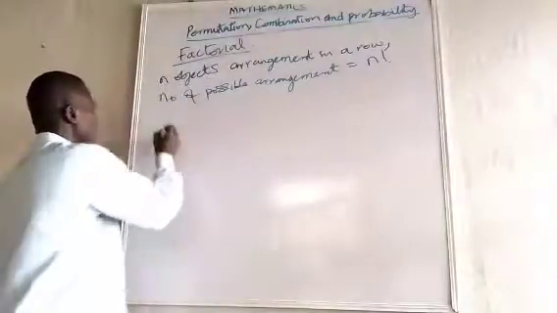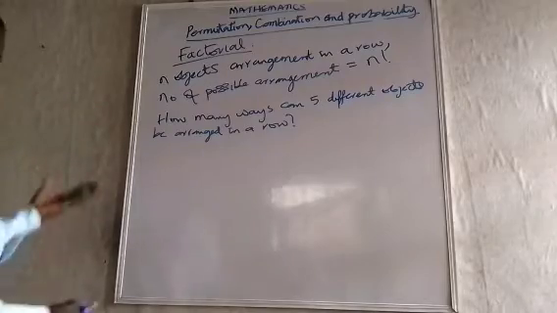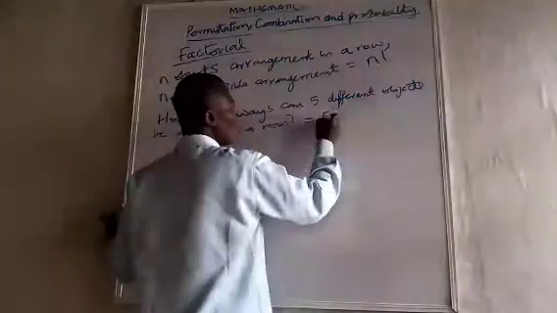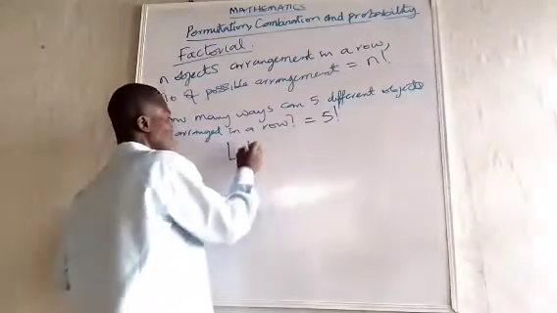Let's look at this. How many ways can 5 different objects be arranged in a row? From what I have done, instead of counting and counting again, all you need to do is say 5 factorial. Or we just do it from the counting system.